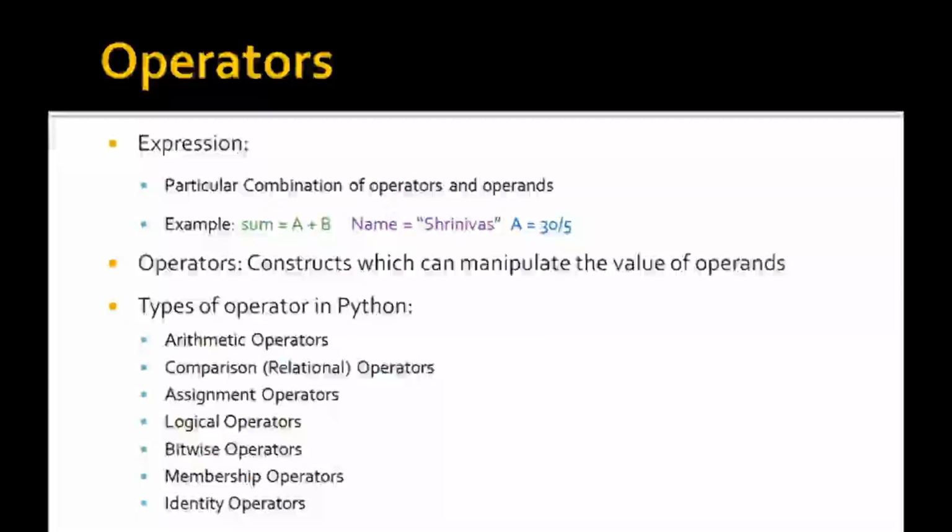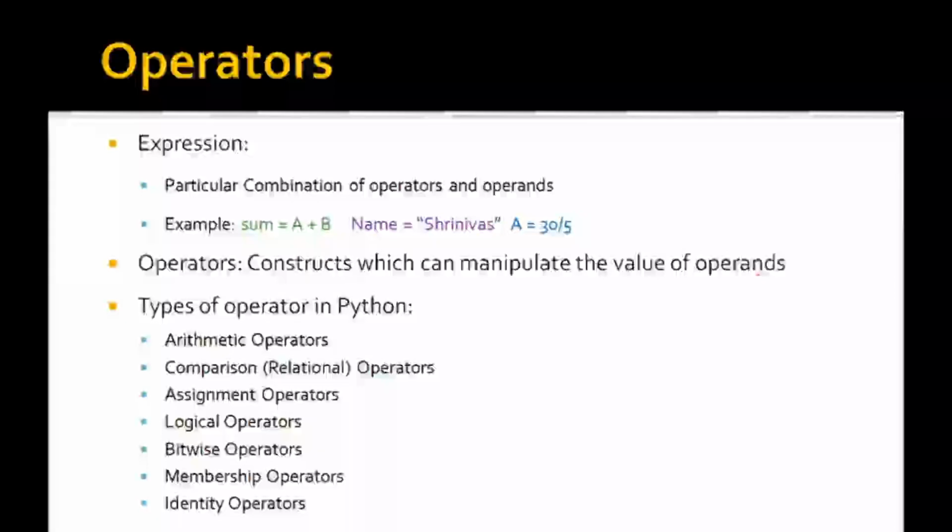In the second example, c and name are operands and is equal to is the operator. In this way, we can write a combination of operators and operands, and then it is called an expression. What is meant by operators? Constructs which can manipulate the value of operands.